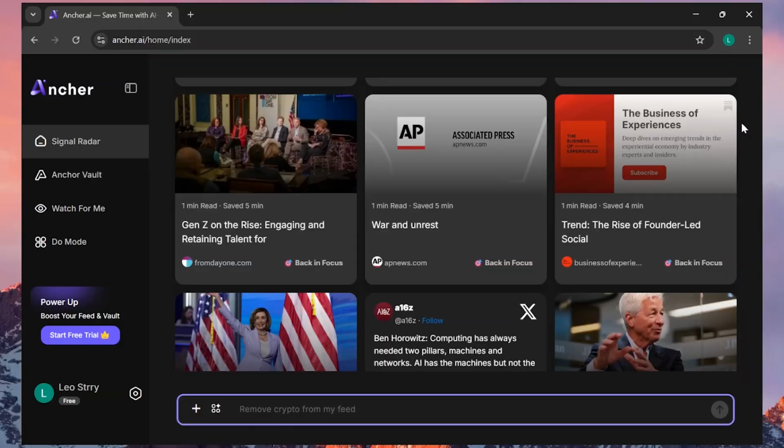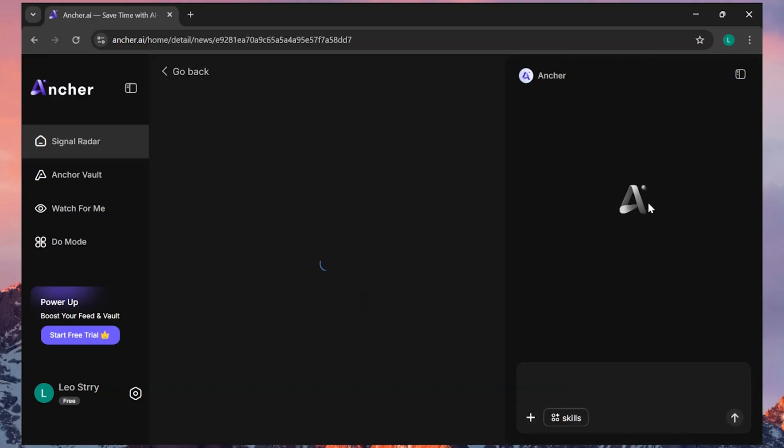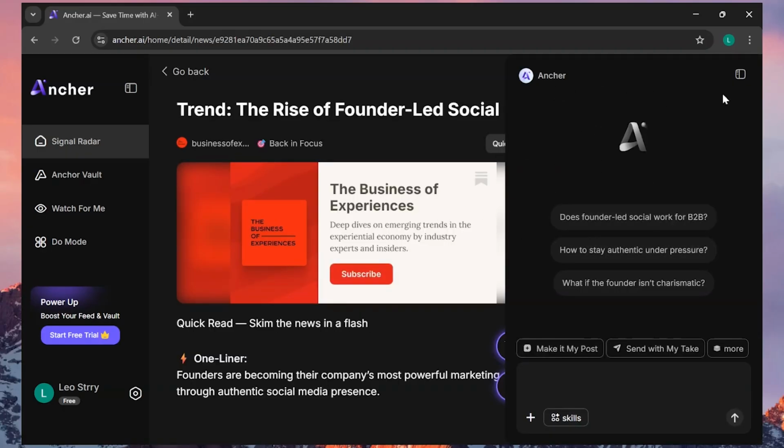Now here, if you hover over any of the news, it will give you this card which is basically a precise summary of the article, and then if you click on it, it will open it, and here you'll have the Ancher AI that can help you with understanding or any other task.